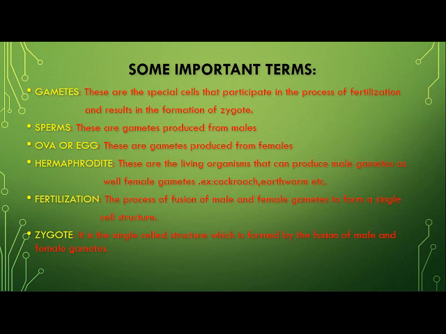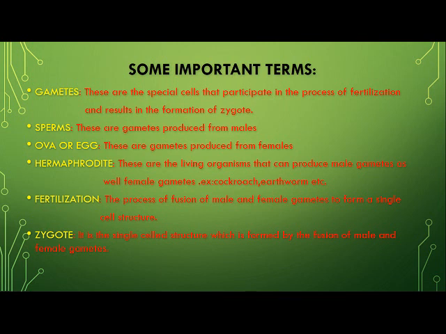Children, some of the terms that I will be using very frequently, I wish that you know these terms so that you can understand the next processes that I will be explaining to you. First of all, what is meant by gametes? Gametes are the special cells that participate in the process of fertilization. Males produce the male gamete, females produce the female gamete, and when male and female gametes meet with each other, that process is called fertilization and it results in the formation of a zygote.